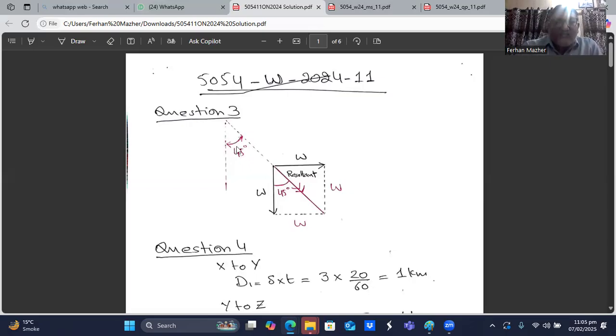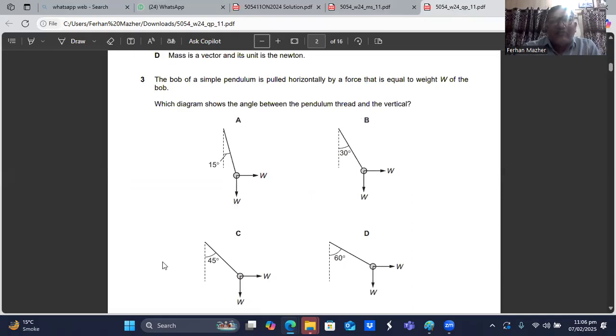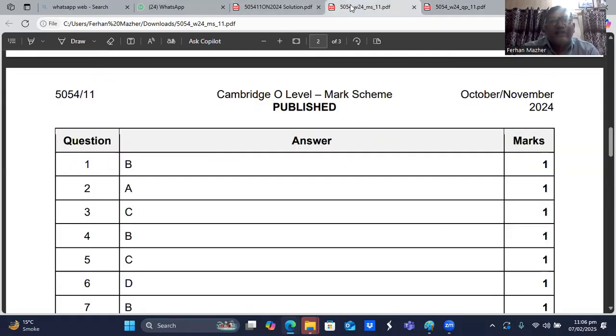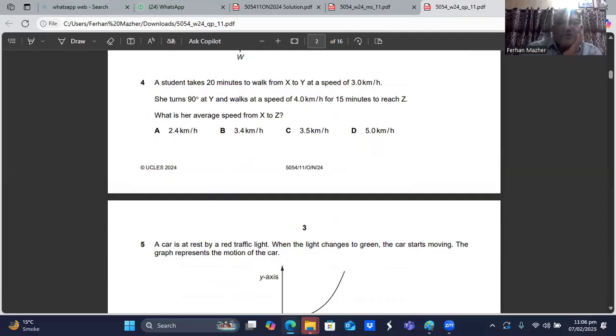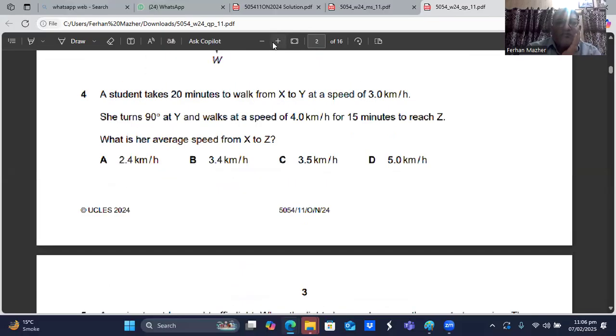So this must be 45. Let's look at the options. The right option, I think, is C. Let's check. Question number 3, C is the right option. I hope you understand.